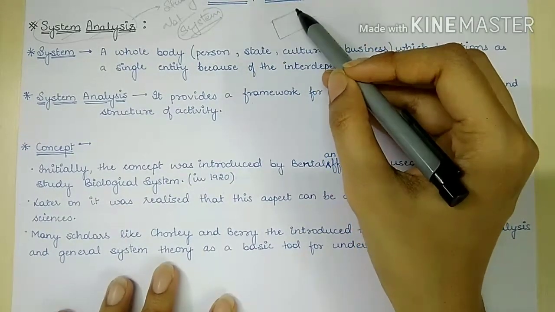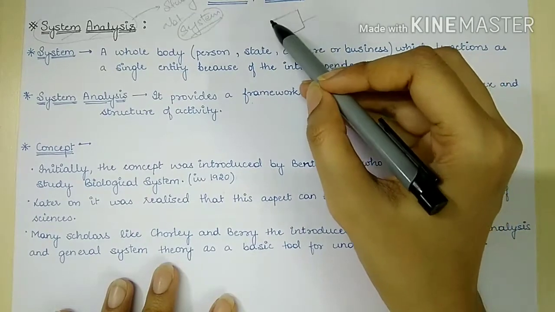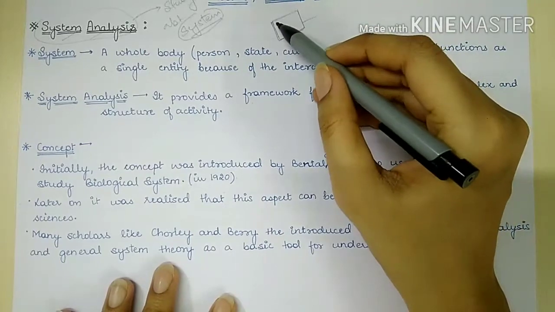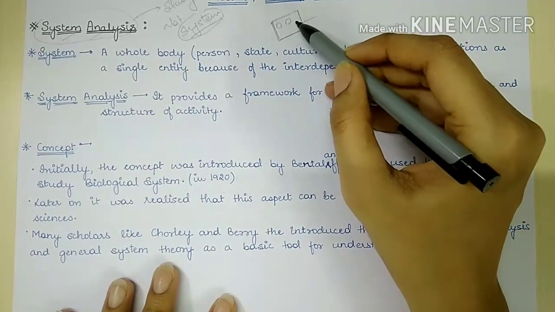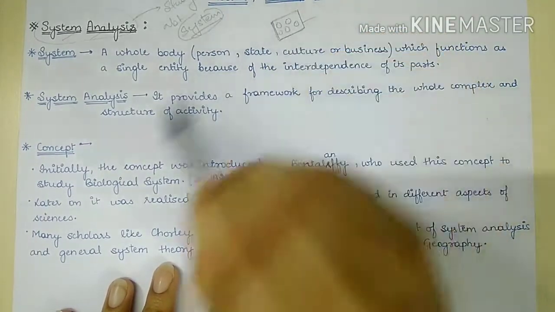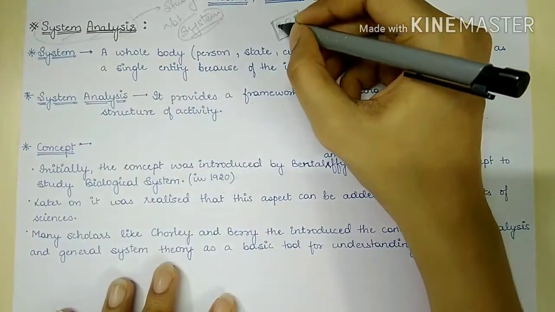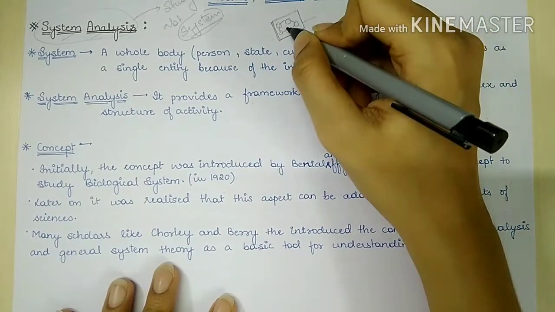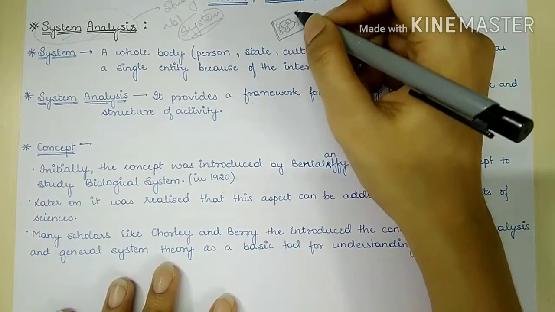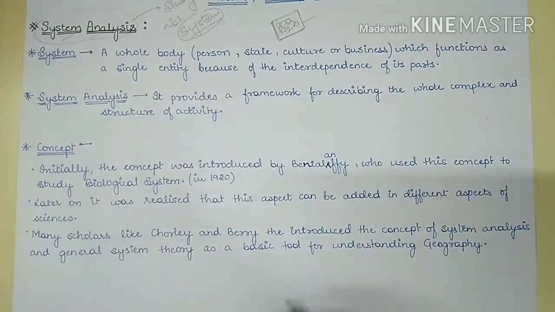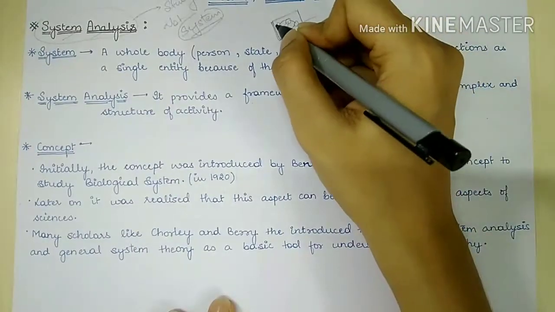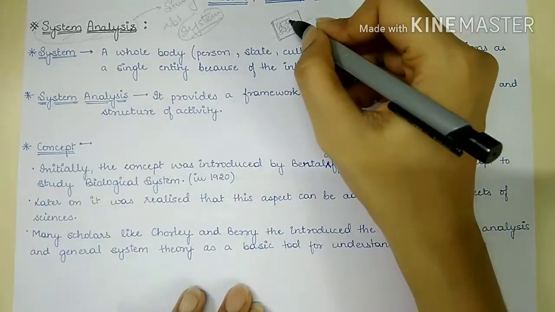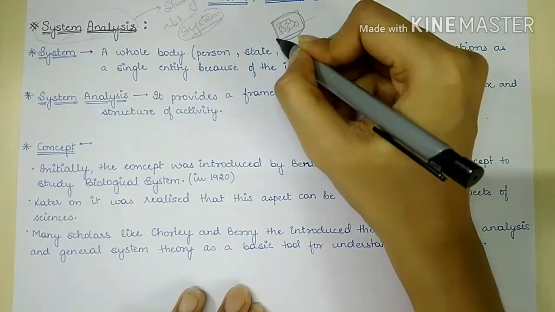This body has many interdependent elements inside it, or we can say interdependent parts. These parts are interrelated and interdependent on each other. They cannot function individually. All these parts combine to form a system.